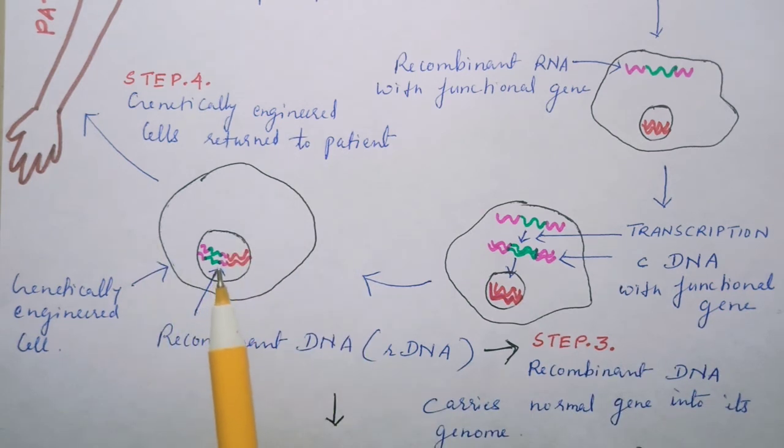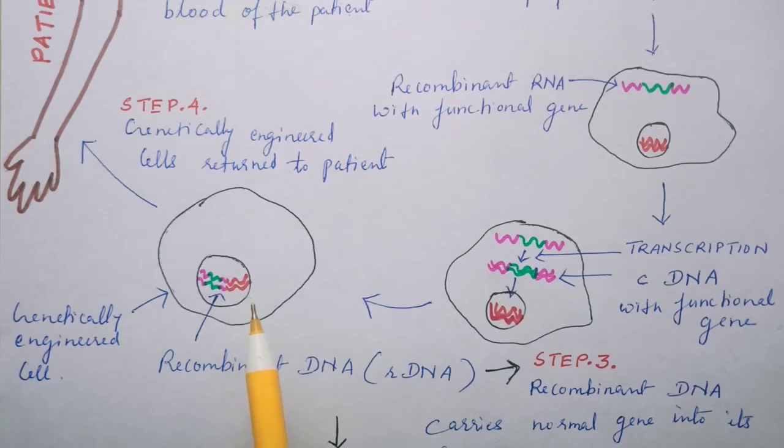Step 3 was the formation of the recombinant DNA inside the lymphocyte cell, and this DNA has the normal gene which has become incorporated into the genome of this lymphocyte cell. This is also known as the genetically engineered cell, and step 4 involves return of this genetically engineered cell back into the blood of the patient's body.